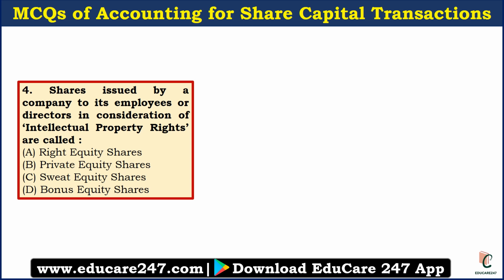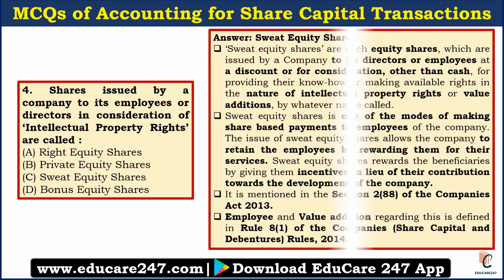The next question is, shares issued by a company to its employees or directors in the consideration of intellectual property rights are called. The answer is sweet equity share. Let us understand the concept of sweet equity share. Basically, it is such kind of share which is issued by the company to its directors or employees at a discount for the consideration other than cash. So if the company is not able to pay enough cash to the directors and the employees, they will issue the sweet equity shares, and mostly it is for intellectual property rights or the value addition by the employee or director. So that is a very important point.